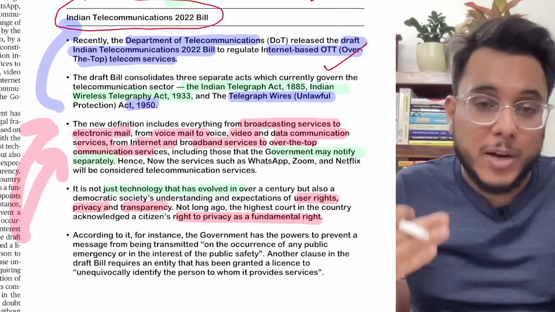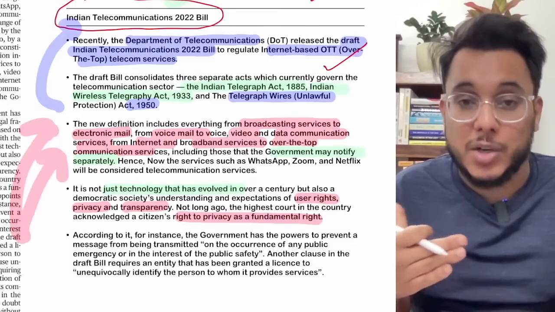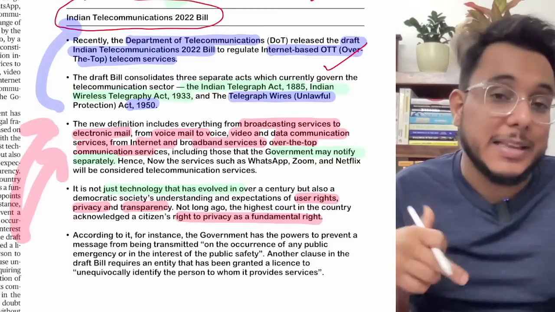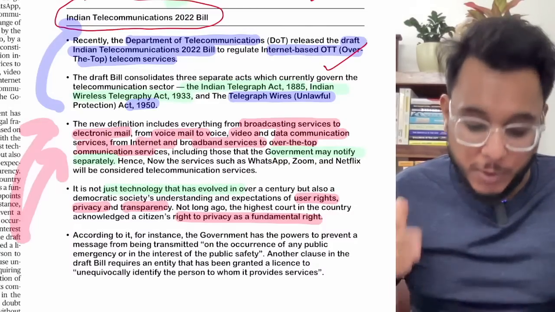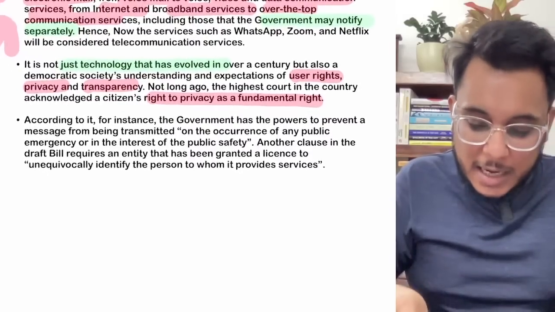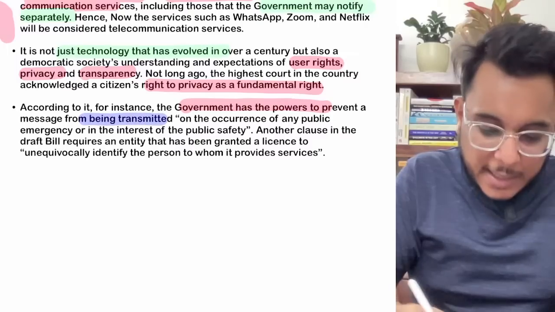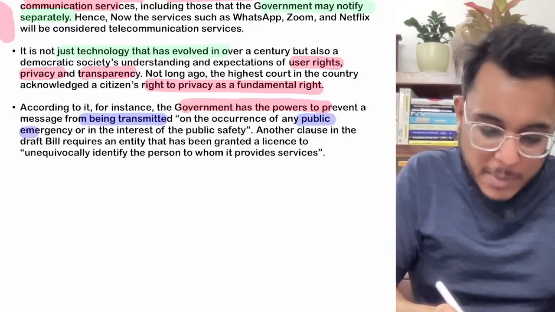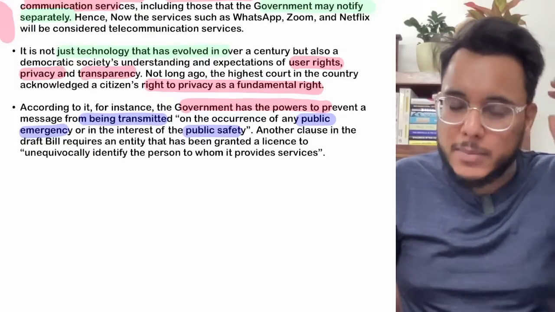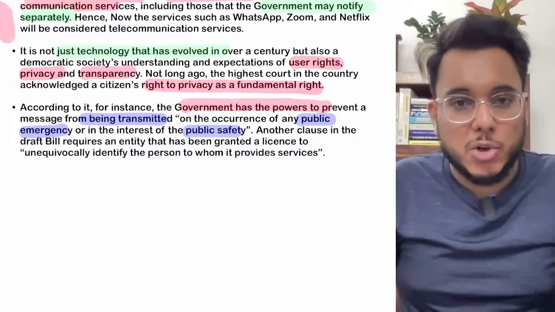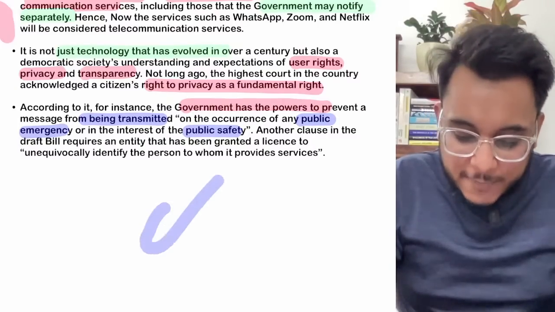Now if the government wants to regulate WhatsApp, it also means that the government can track WhatsApp communication. And how will that happen? The encryption of the communication that is happening has to be broken down. Now it has been provided that the government has the power to prevent a message from being transmitted in the occurrence of a public emergency or in the interest of public safety. So in the interest of public safety or public emergency, the government can stop the transmission of WhatsApp, can stop the exchange of messages. Now what's the definition of public safety?